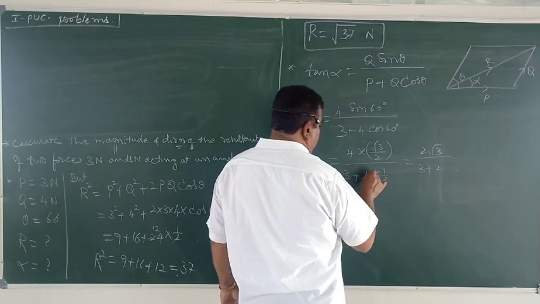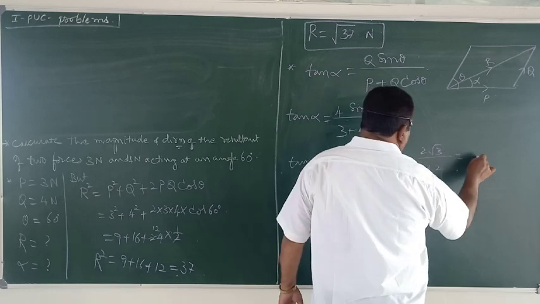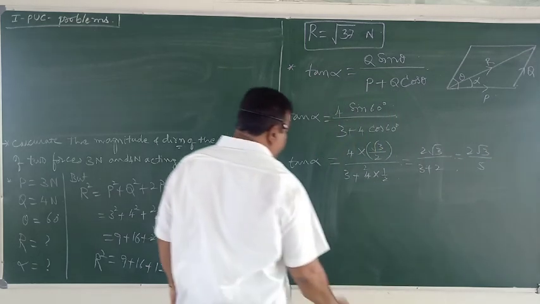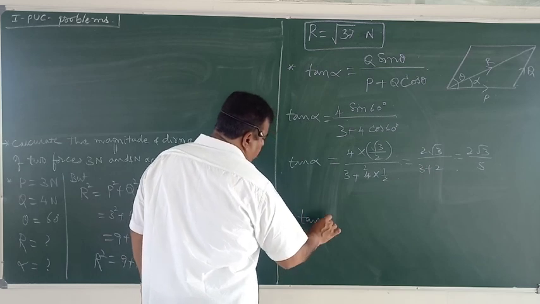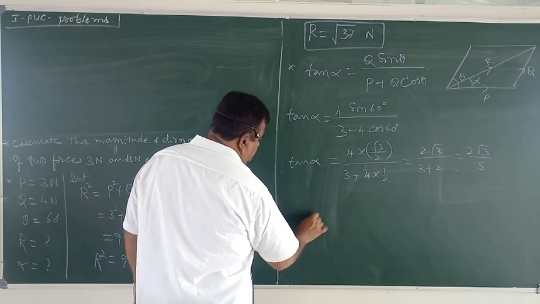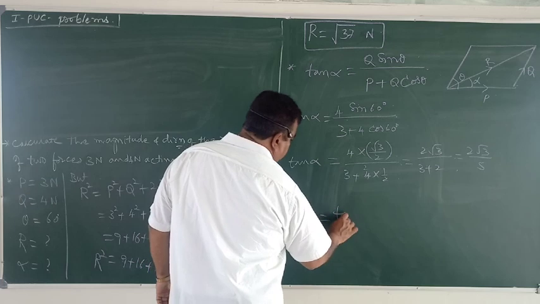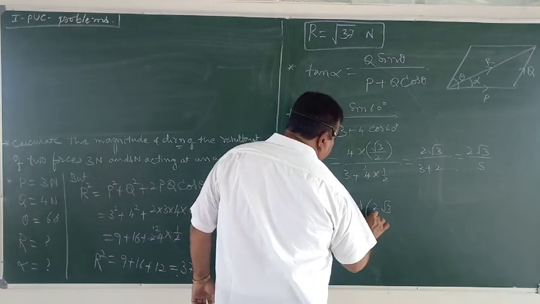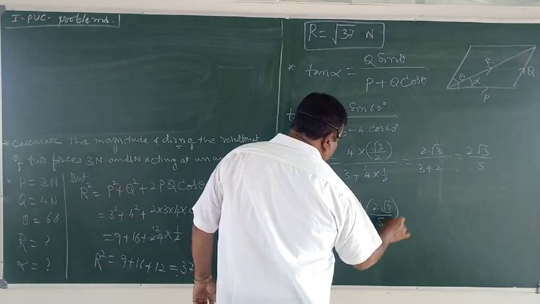Therefore, this comes out to be 2 root 3 divided by 5. Therefore, alpha equals the angle alpha is given by tan inverse of 2 root 3 divided by 5.